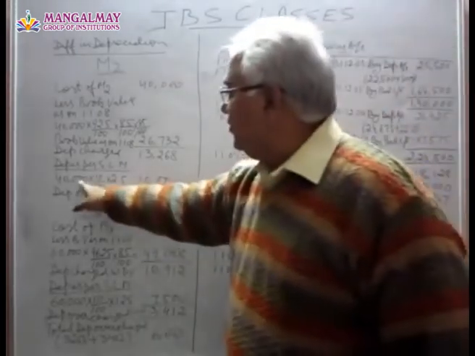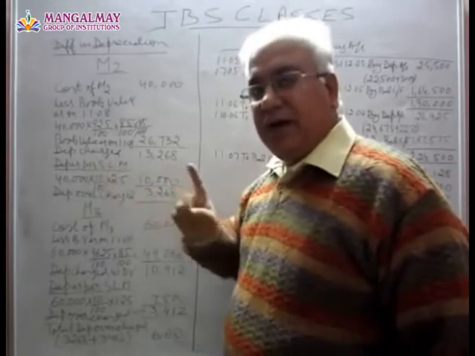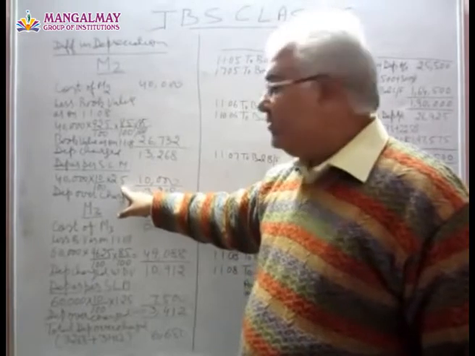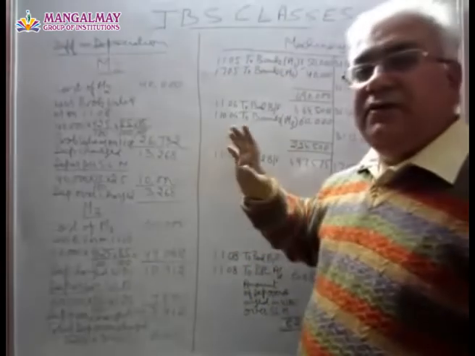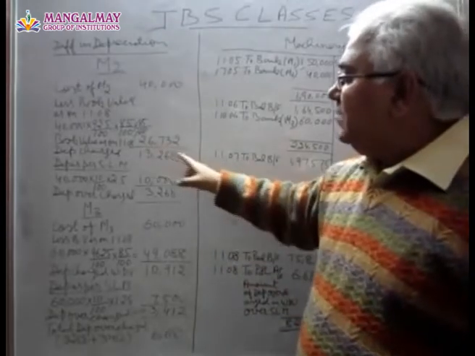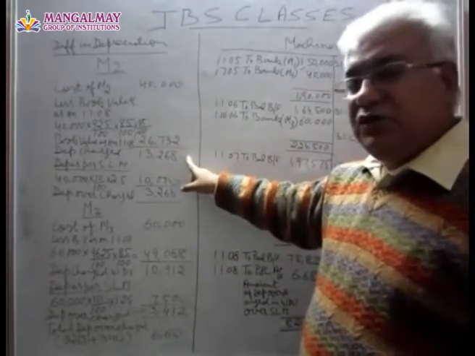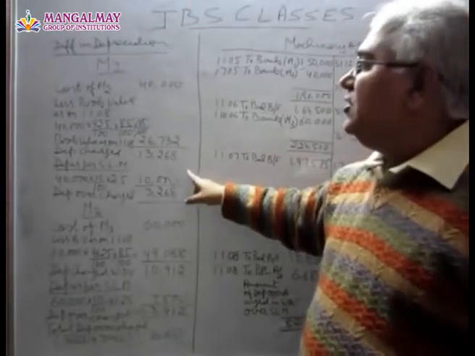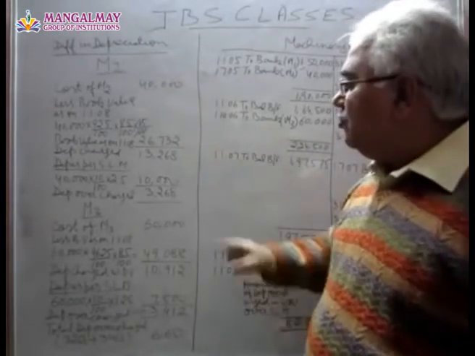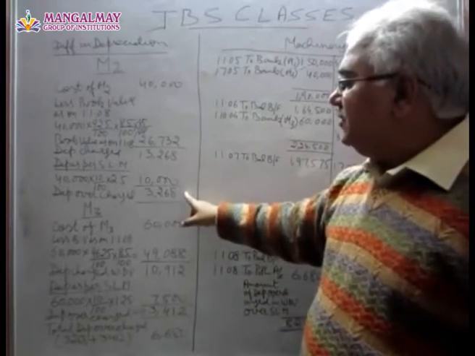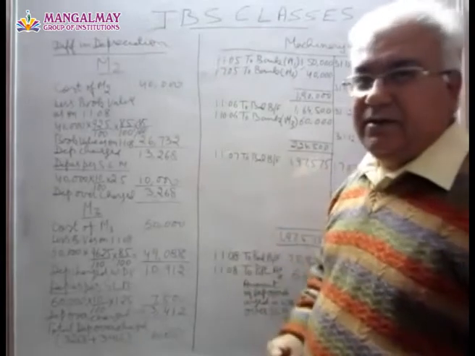That means 40,000 into 10%, 4,000 per annum depreciation, multiplied by 2.5 years gives us 10,000 of depreciation. As per the written down method we have charged 13,268, and as per SLM 10,000. That means on machinery M2 we have overcharged depreciation to the extent of 3,268.